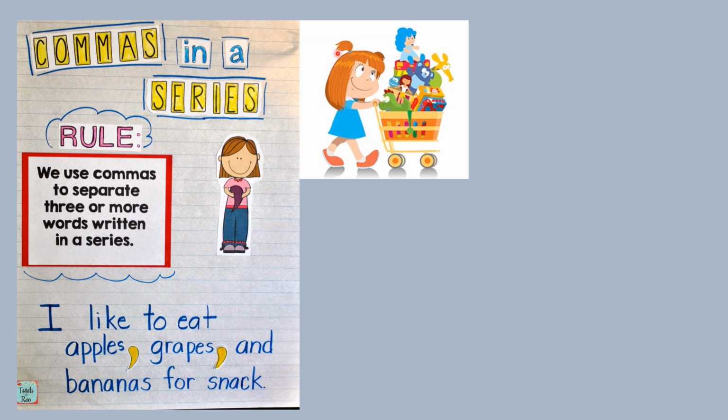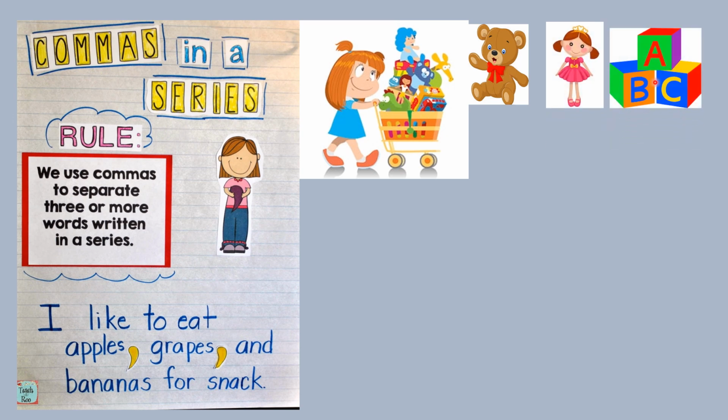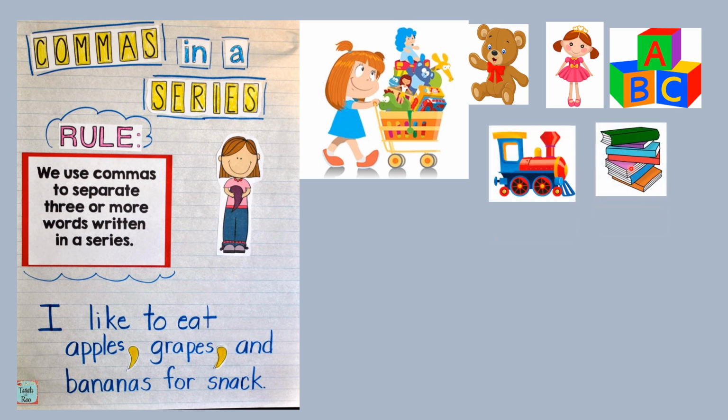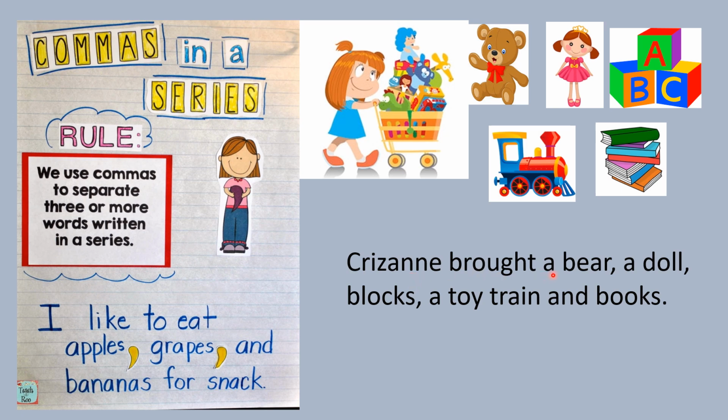Now look at this picture. Little Chrisanne has gone to a toy store to buy some toys. Now what toys did she buy? She bought a teddy bear, a doll, blocks, a toy train, and books. Now let us see how to use all this in a sentence. Chrisanne bought a bear, a doll, blocks, a toy train, and books.